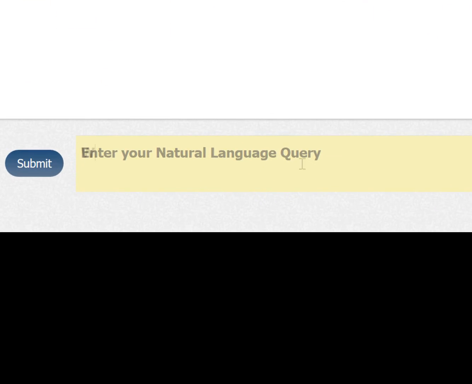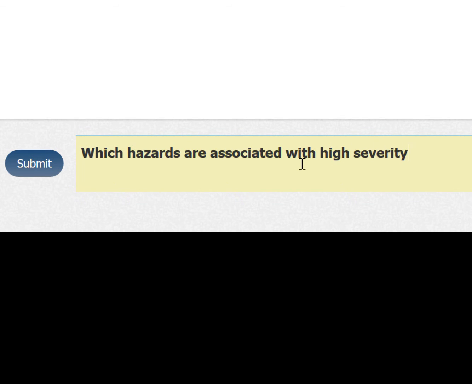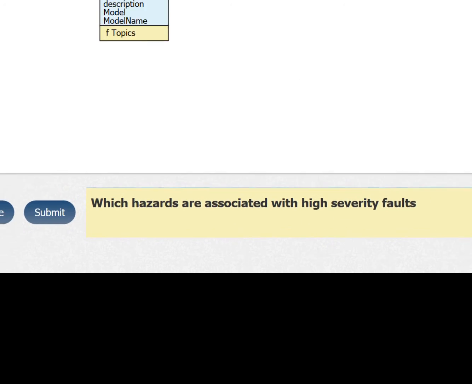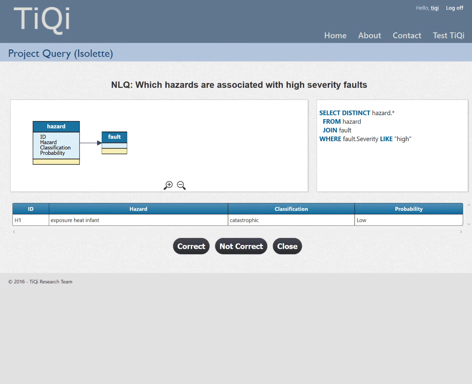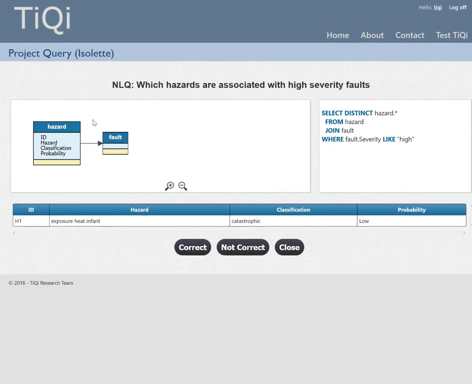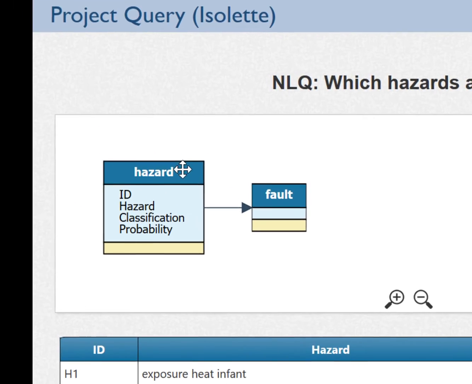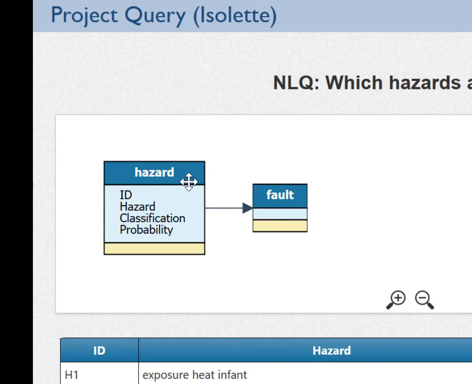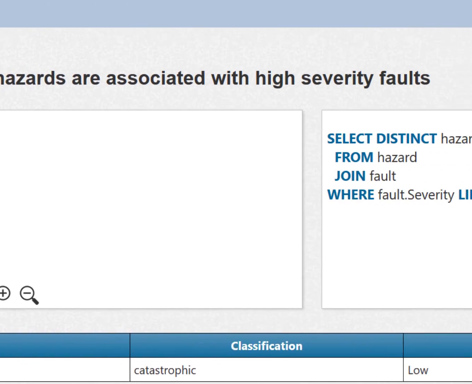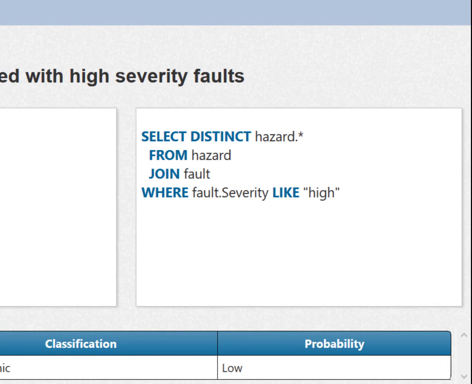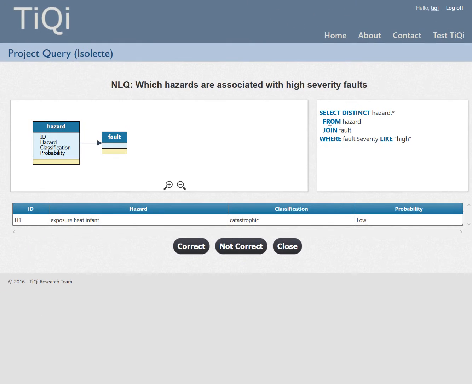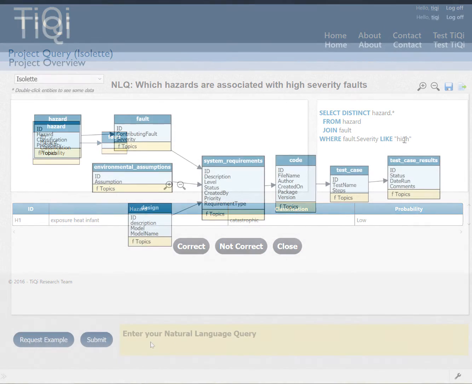Let's take a look at our first query. Which hazards are associated with high-severity faults? When we submit the query, the TiQi engine processes it and returns the results screen. First, the query as TiQi understands it is visualized as a subset of the traceability information model, and it is also visualized in simplified SQL. Finally, data results are displayed in a simple tabular form. Now, let's take a look at a couple more queries.